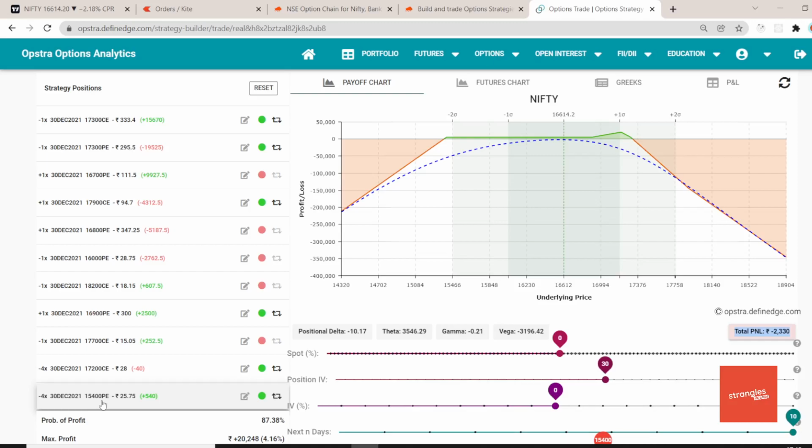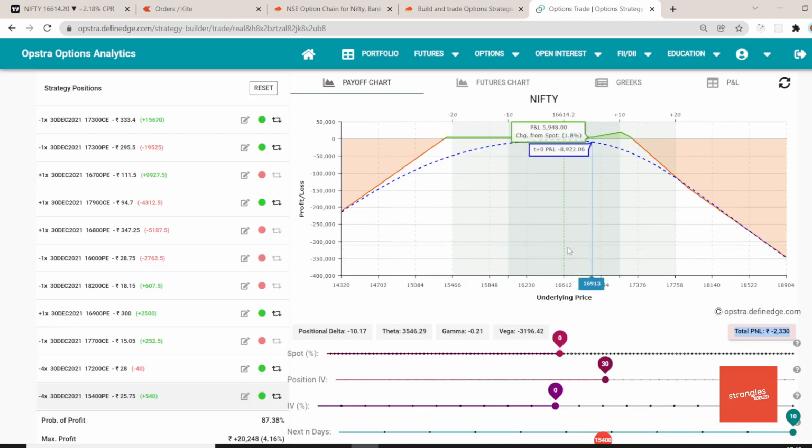Here again I did a martingale. I booked a loss on one lot, but then I shorted 4 lots of 15,400 P just to control some delta moves on the call side.